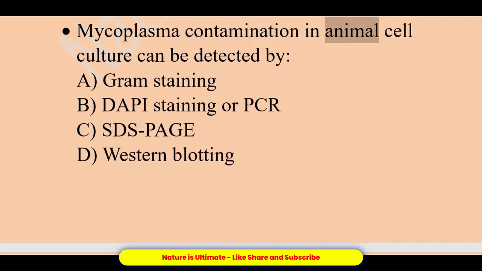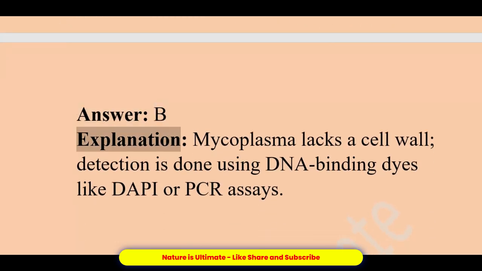Mycoplasma contamination in animal cell culture can be detected by A. Gram staining. B. DAPI staining or PCR. C. SDS-PAGE. D. Western blotting. Answer, B. Explanation, Mycoplasma lacks a cell wall, detection is done using DNA-binding dyes like DAPI or PCR assays.